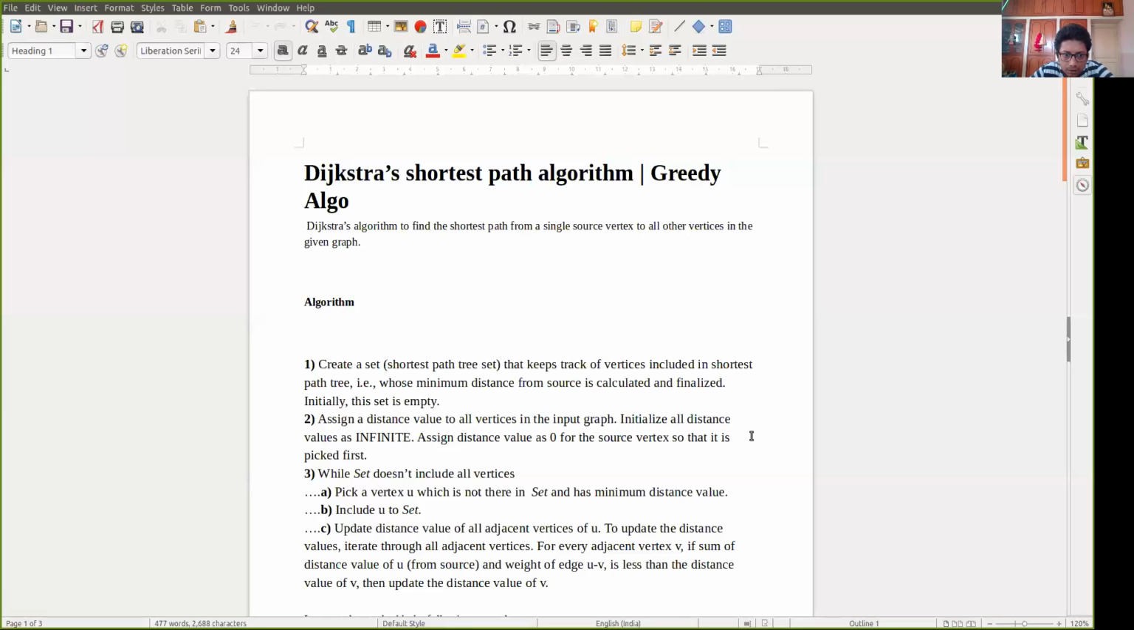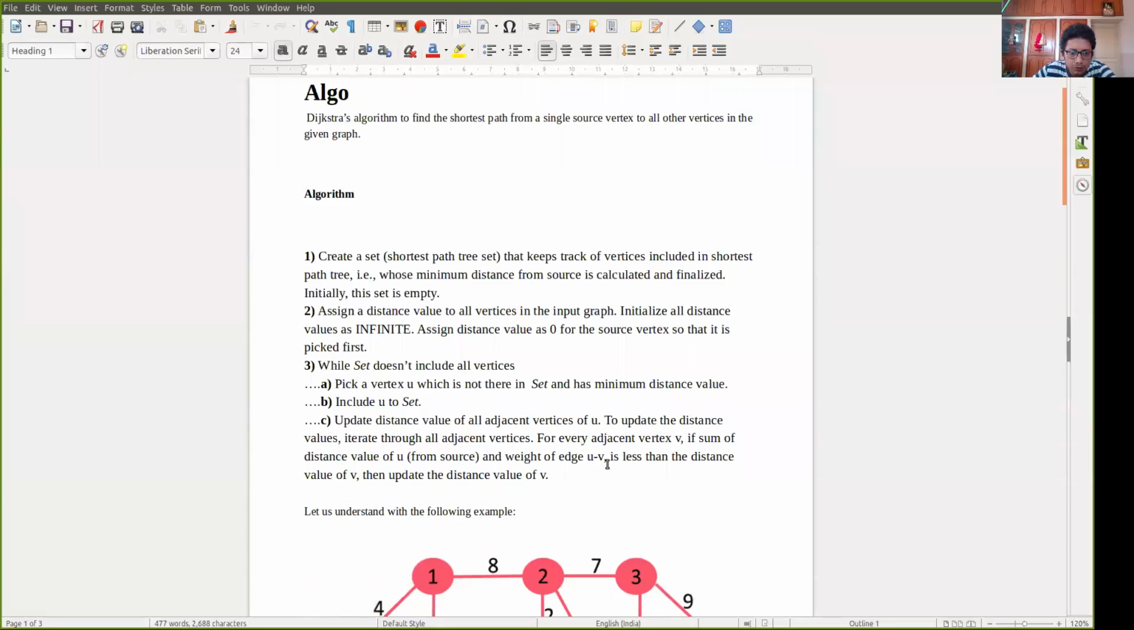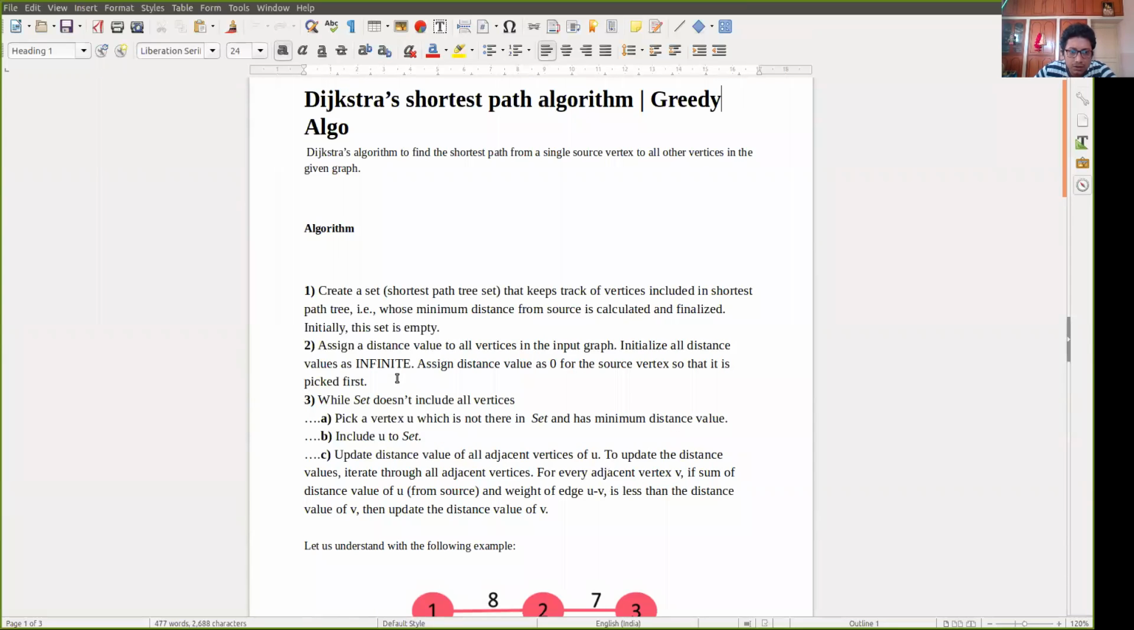Now here the algorithm is written. At first, if you see in the algorithm, it says to create a set that keeps track of vertices included in the shortest path tree. What is our actual aim? Our actual aim is to find the shortest path tree. So initially we will create a set, and that set will ultimately indicate the shortest path tree, whose minimum distance from the source is calculated and finalized. Initially, obviously, the set is empty because we have not started our algorithm yet.